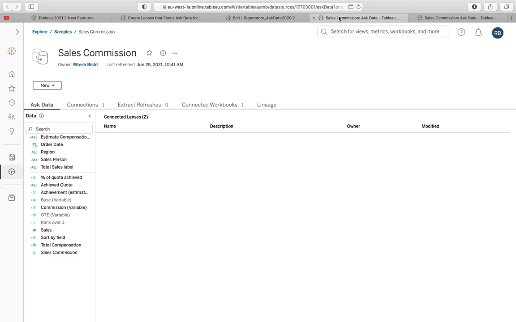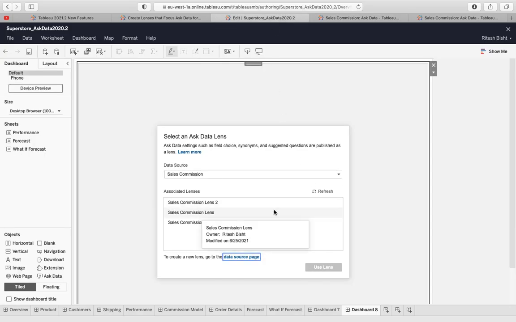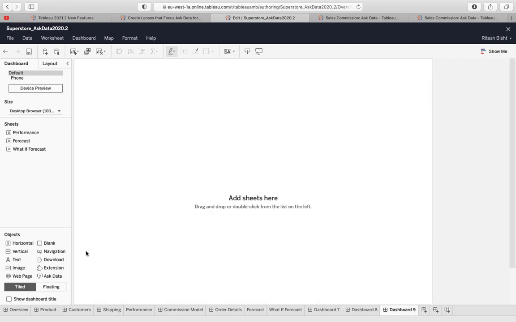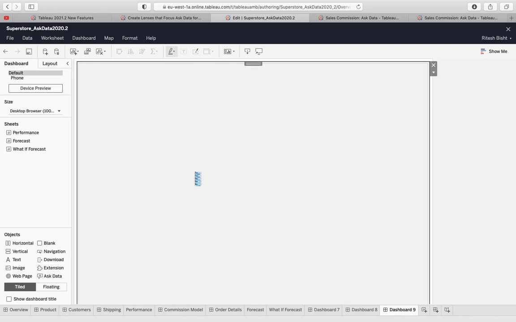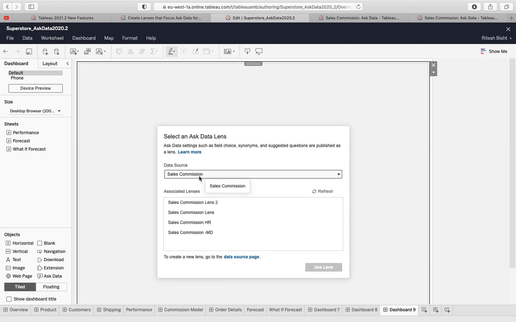Now if I go back to my dashboard, if I create a new dashboard, because I need to refresh the Ask Data, and if I just go back, now you will see the new lens over there. So I can use this lens.